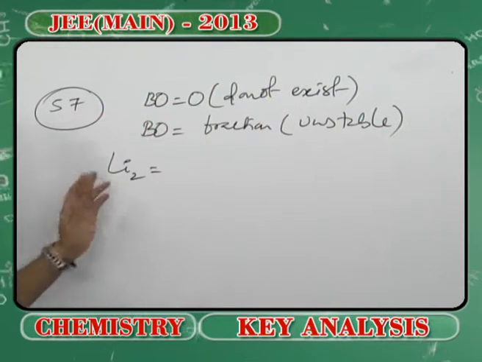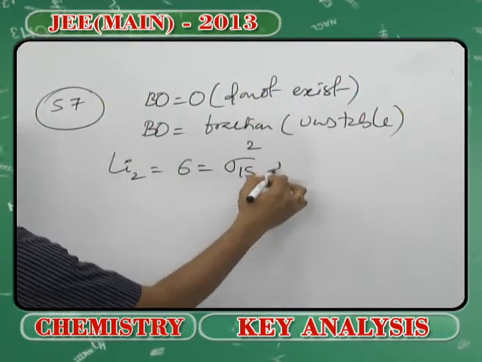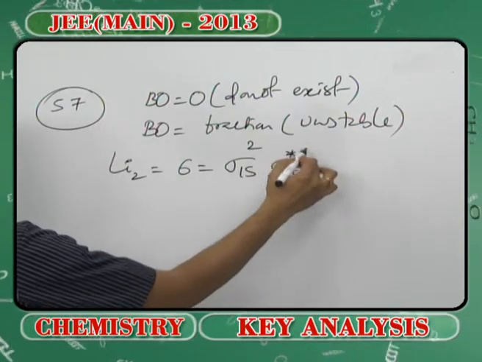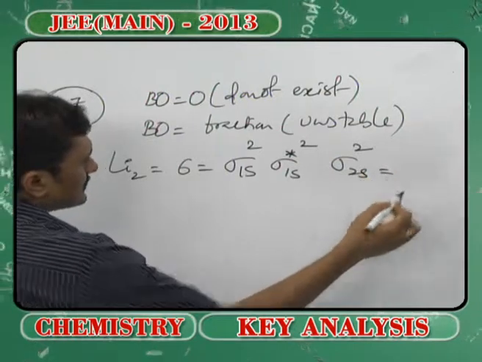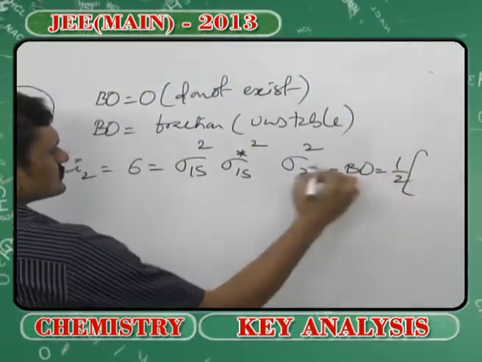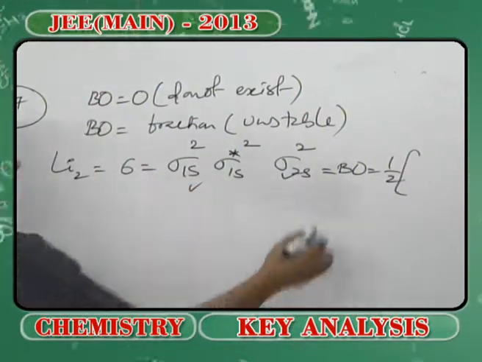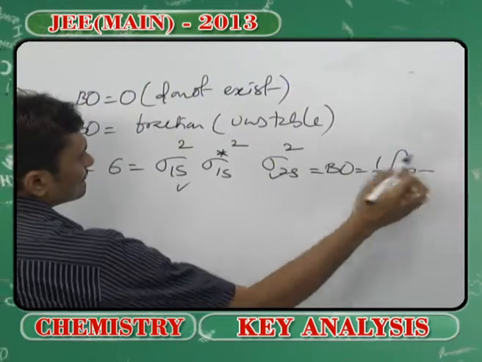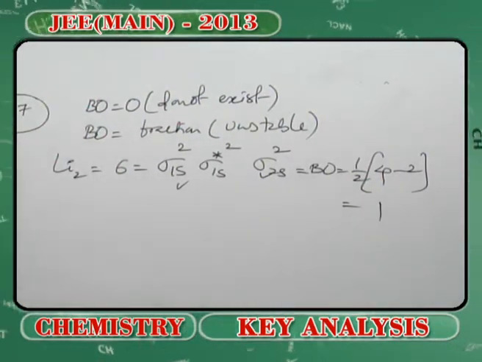the total number of electrons present is 6. So I write sigma 1s2, sigma star 1s2, sigma 2s2. Now when I calculate the bond order for this, it is the number of electrons in the bonding molecular orbital minus the anti-bonding molecular orbital, divided by 2. That is, this happens to be a non-fractional value.